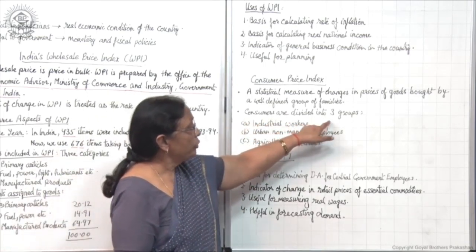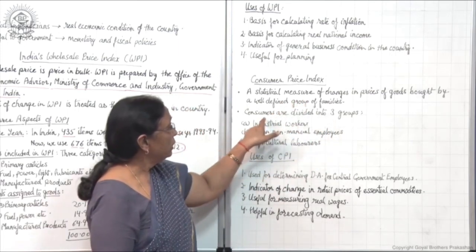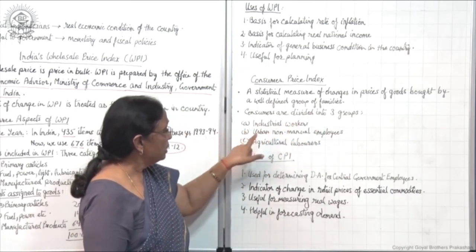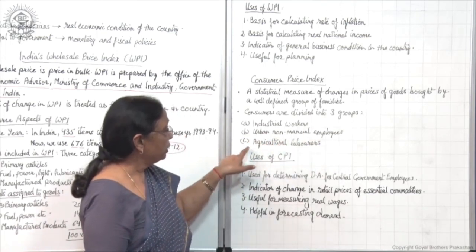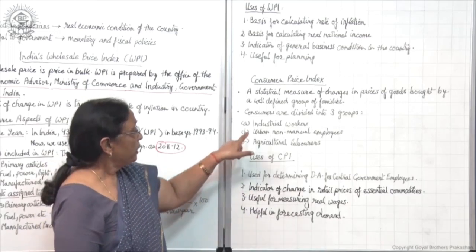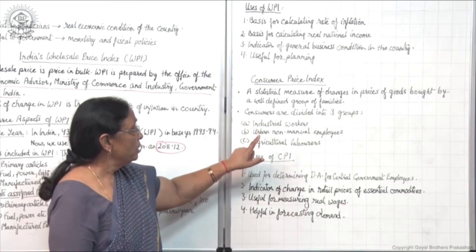Consumers are divided into three groups. The consumers we are talking about here are divided into three groups: first, industrial workers; second, urban non-manual employees; and third, agricultural laborers. That means first, industrial workers who are working in the industries.